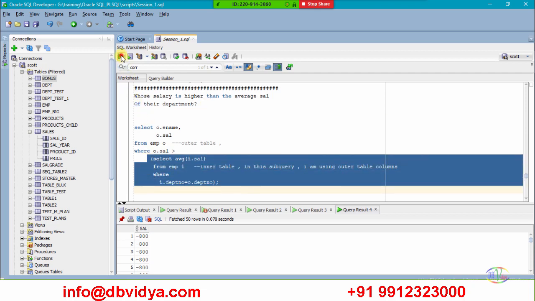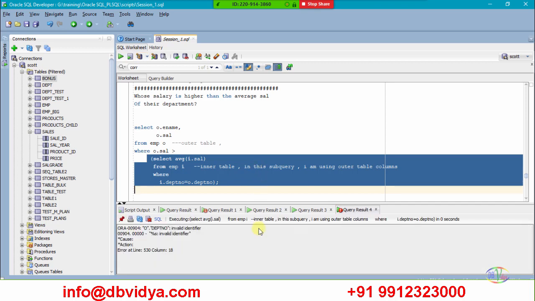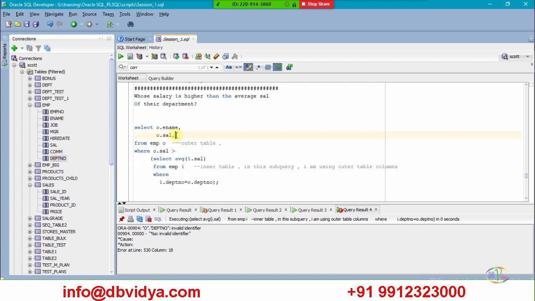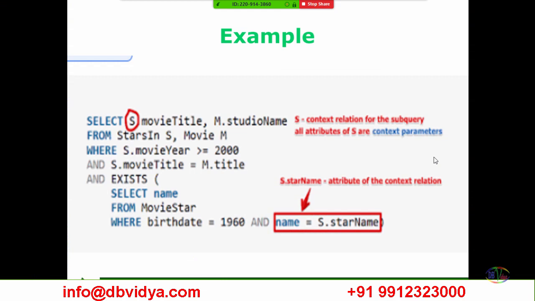You saw, right? Why is it throwing an error? I am using an outer query column. Why do I have to use it? Because the business requirement is like that. It is telling you to display the employee name and salary, whose salary is greater than the average for these DEPT numbers, which are present in the outer table. In the EMP table you have DEPT, right? One more example you can go through later on.